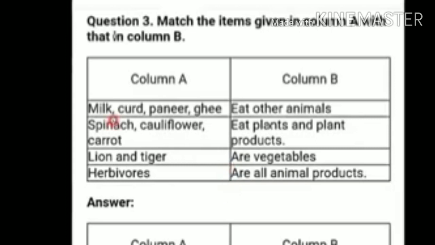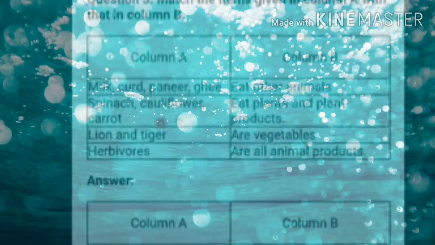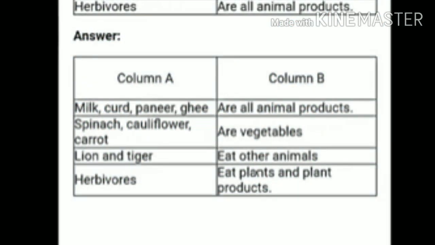milk, curd, paneer, ghee. The answer is, they are all animal products. Okay. So when we write answers of match the column, in column B we will write the correct answers. Milk, curd, paneer, ghee are all animal products. Second is spinach, cauliflower, carrot. They all are vegetables. Here I am explaining the answers only, not the questions. Okay. So the spinach, cauliflower and carrot, they are vegetables.